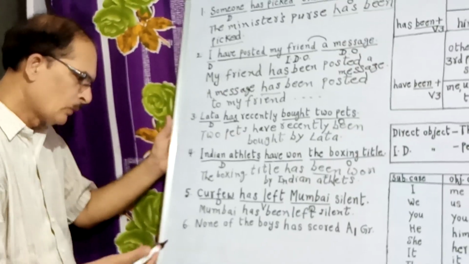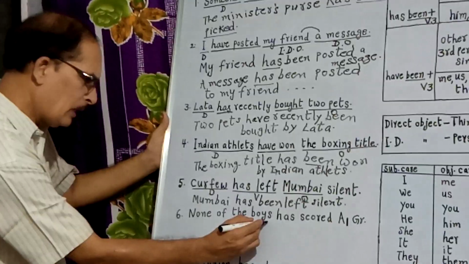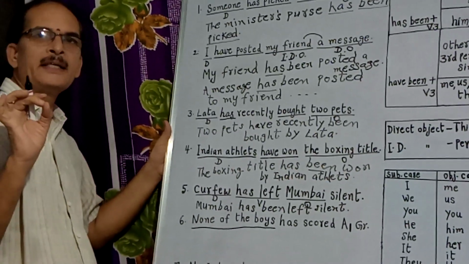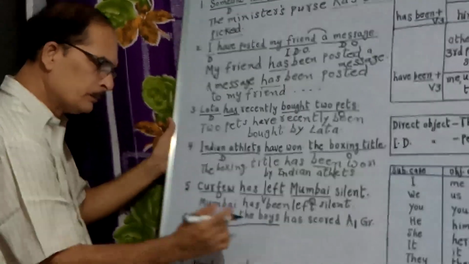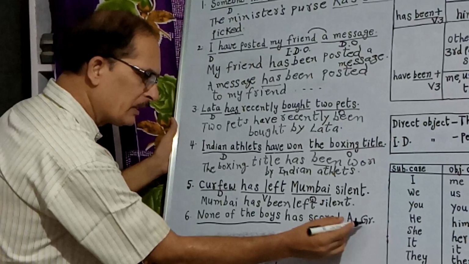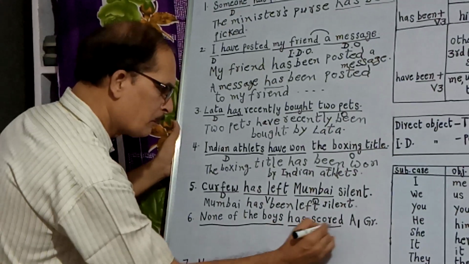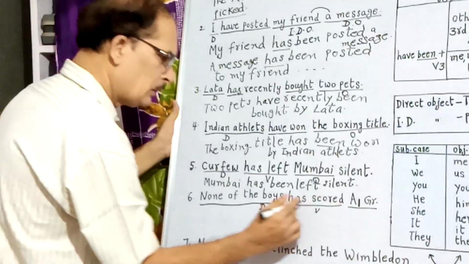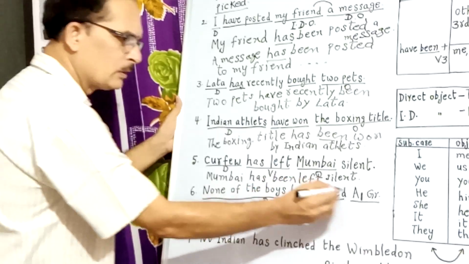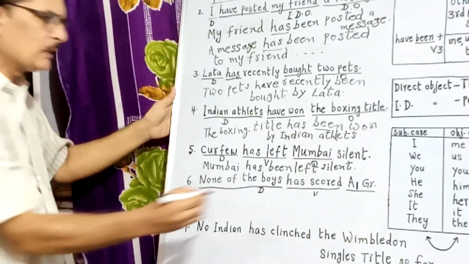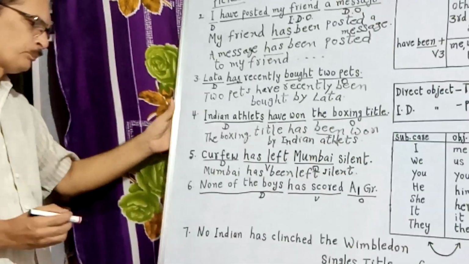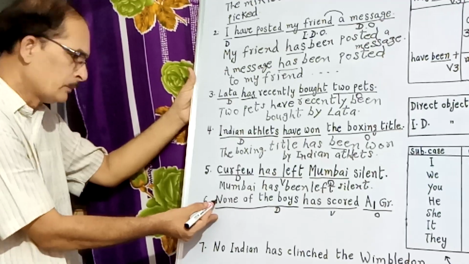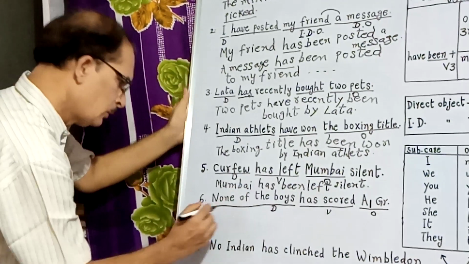That is important. Here, this is a different sentence. None of the boys, not even a single boy of many boys, has scored A1 grade. So, has scored is the verb here. Doer is none of the boys. And none of the boys has scored what? A1 grade. This is the object. So, there is a negation. None, no, not. These are negations. Negative sense we have to use. So, A1 grade.